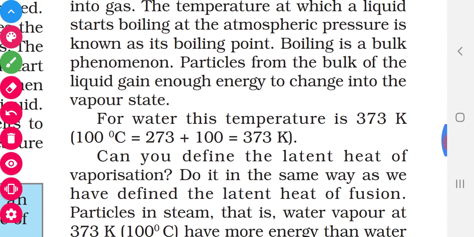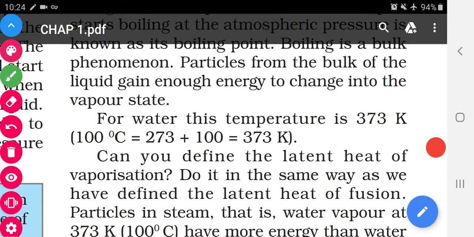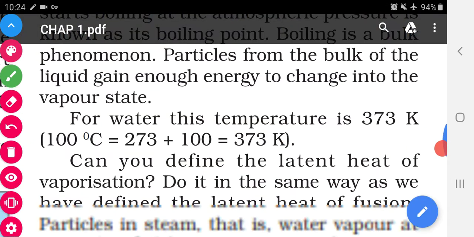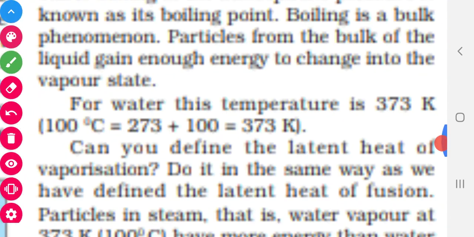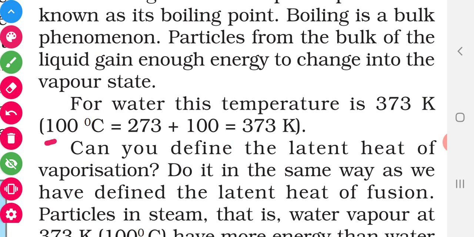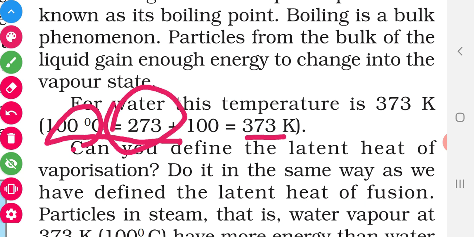See 100 degrees Celsius. Take your book and see. 100 degrees Celsius means we have to convert into Kelvin. Kelvin and degrees Celsius are both used to denote temperature, but they are not the same. If you want to convert 100 degrees Celsius into Kelvin, you have to add 273.